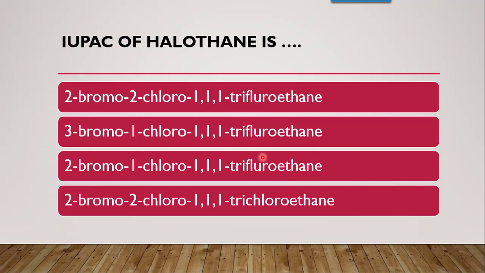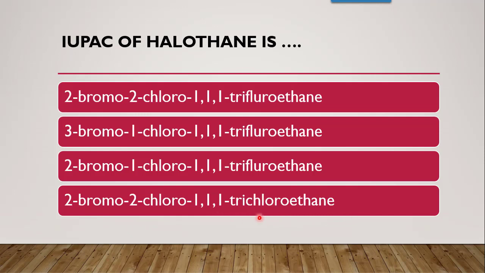The next probability is, now first carbon we have fulfilled, then on second carbon there is presence of bromine and chlorine. So now we'll have to check whether it is 2 bromo 2 chloro. So first is 2 bromo 2 chloro, then next is 3 bromo, there is no question of 3 in halothane. Then again 2 bromo 1 chloro, there is no question of 1. Now the substituents are to be present on second position, and it is 2 bromo 2 chloro 111 trichloroethane.